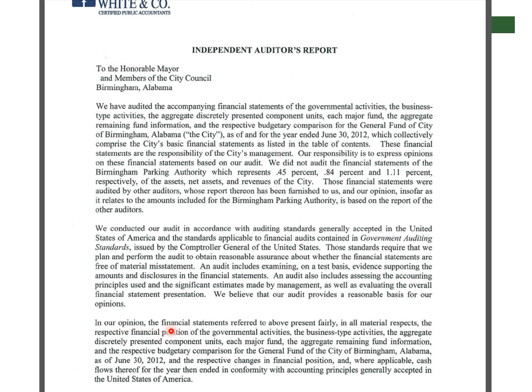In our opinion, the financial statements referred to above present fairly in all material respects the respective financial position of the governmental activities, business type activities in the aggregate, and discretely presented component units, each major fund, and so on. So they got an unqualified, a clean audit here, which is good. And this is pretty much just a standard auditor's report that leads off the financial section.